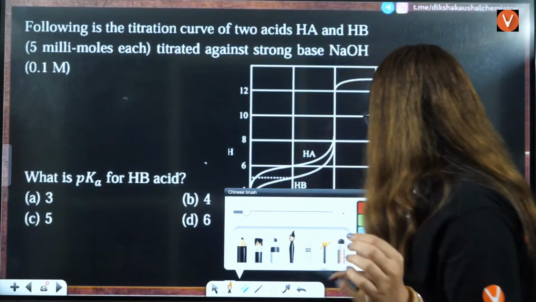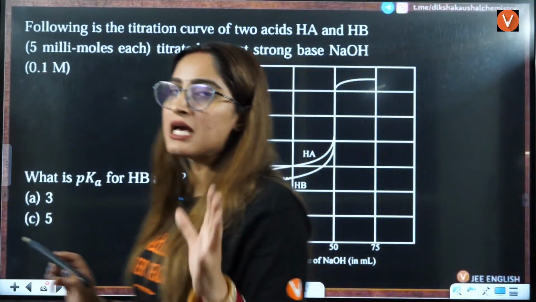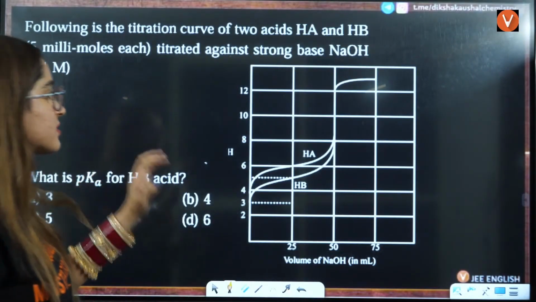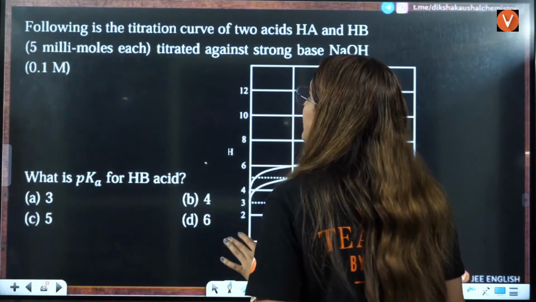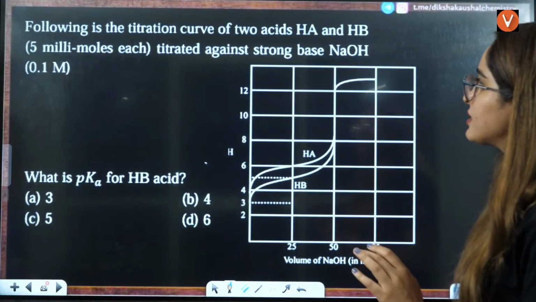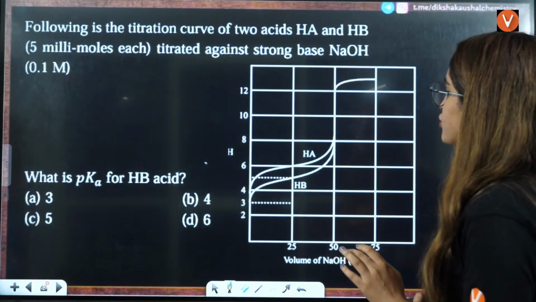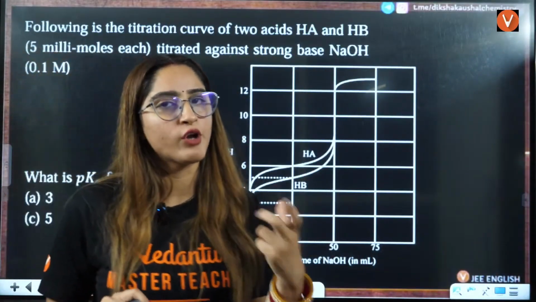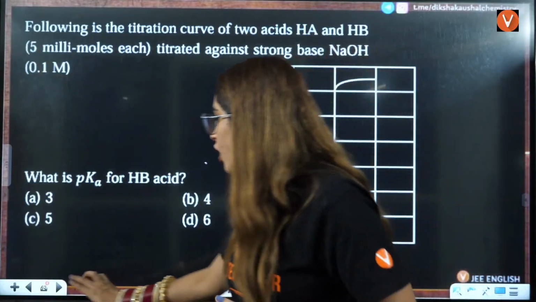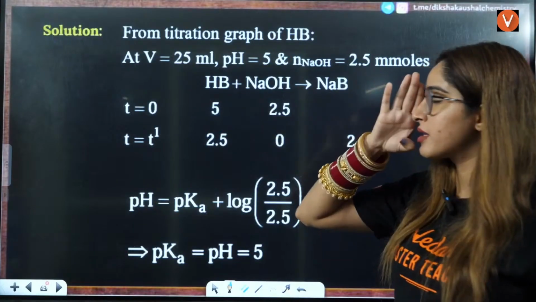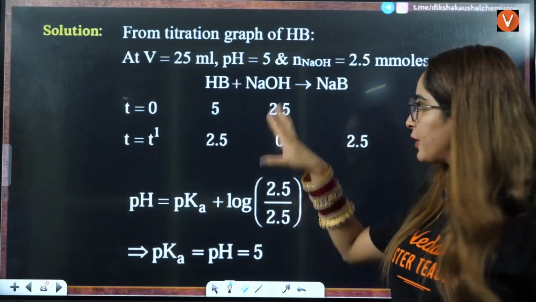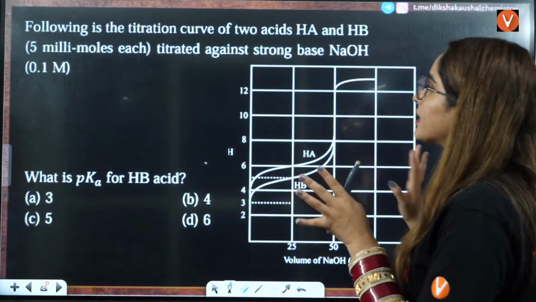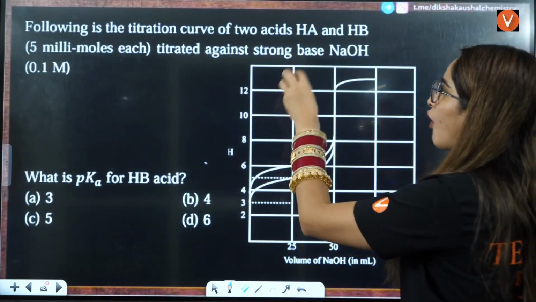Okay, I think this is the last question of today. The question says that following is the titration curve of two acids HA and HB, 5 millimoles each, titrated against strong base. See, everyone has a different way of solving. You can solve it by the proper numeric method, or directly from the graph you can solve it.